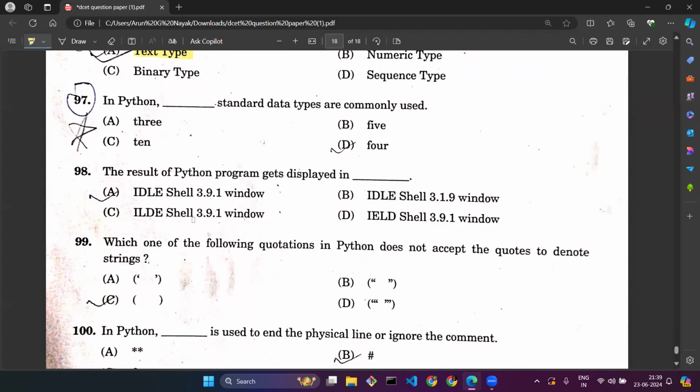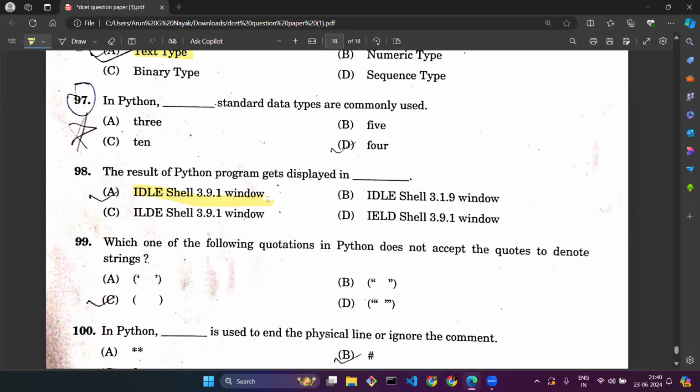Question number 98. The Python program was displayed in an IDLE shell 3.9.1 window, with a little mistake in the options. The correct option is option A, IDLE. The environment is IDLE and the version is 3.9.1.